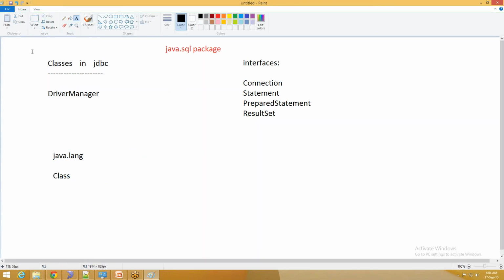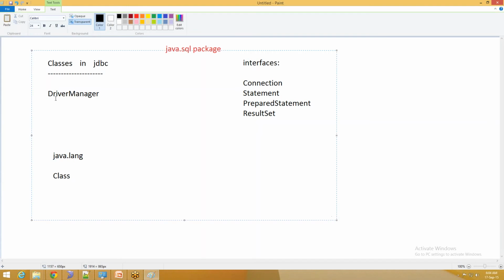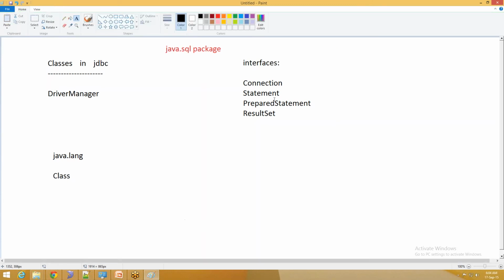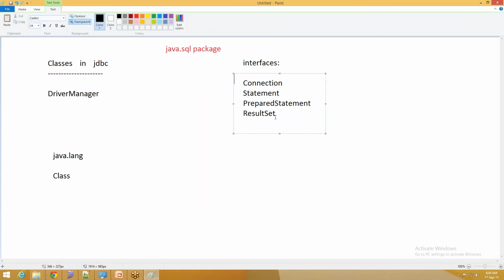So only these few classes will be used frequently: DriverManager, which is fundamental and comes from java.sql; the interfaces Connection, Statement, PreparedStatement, ResultSet; and one extra class, Class, which comes from java.lang. Let us learn what each one means and how to establish a connection. Those steps we'll learn first.